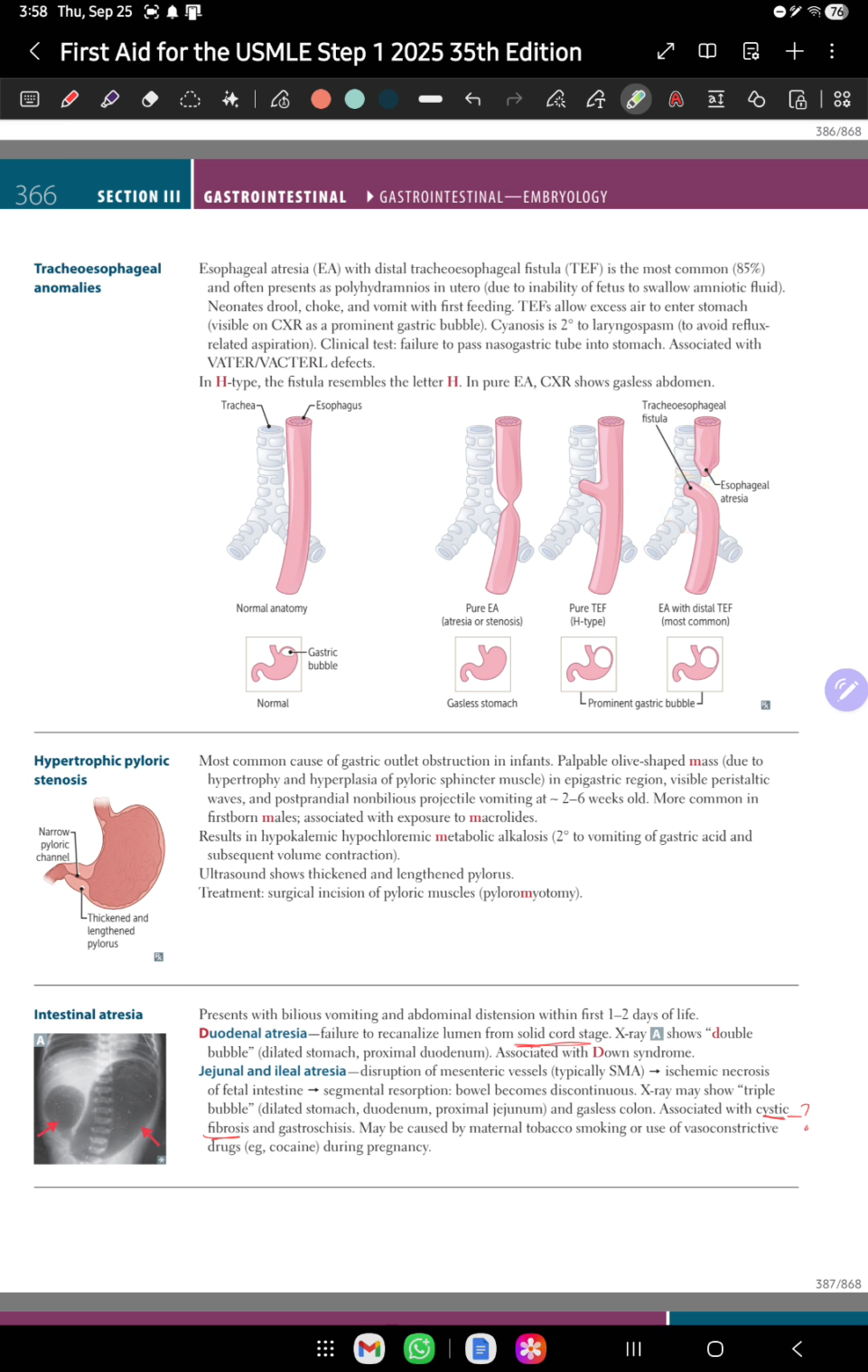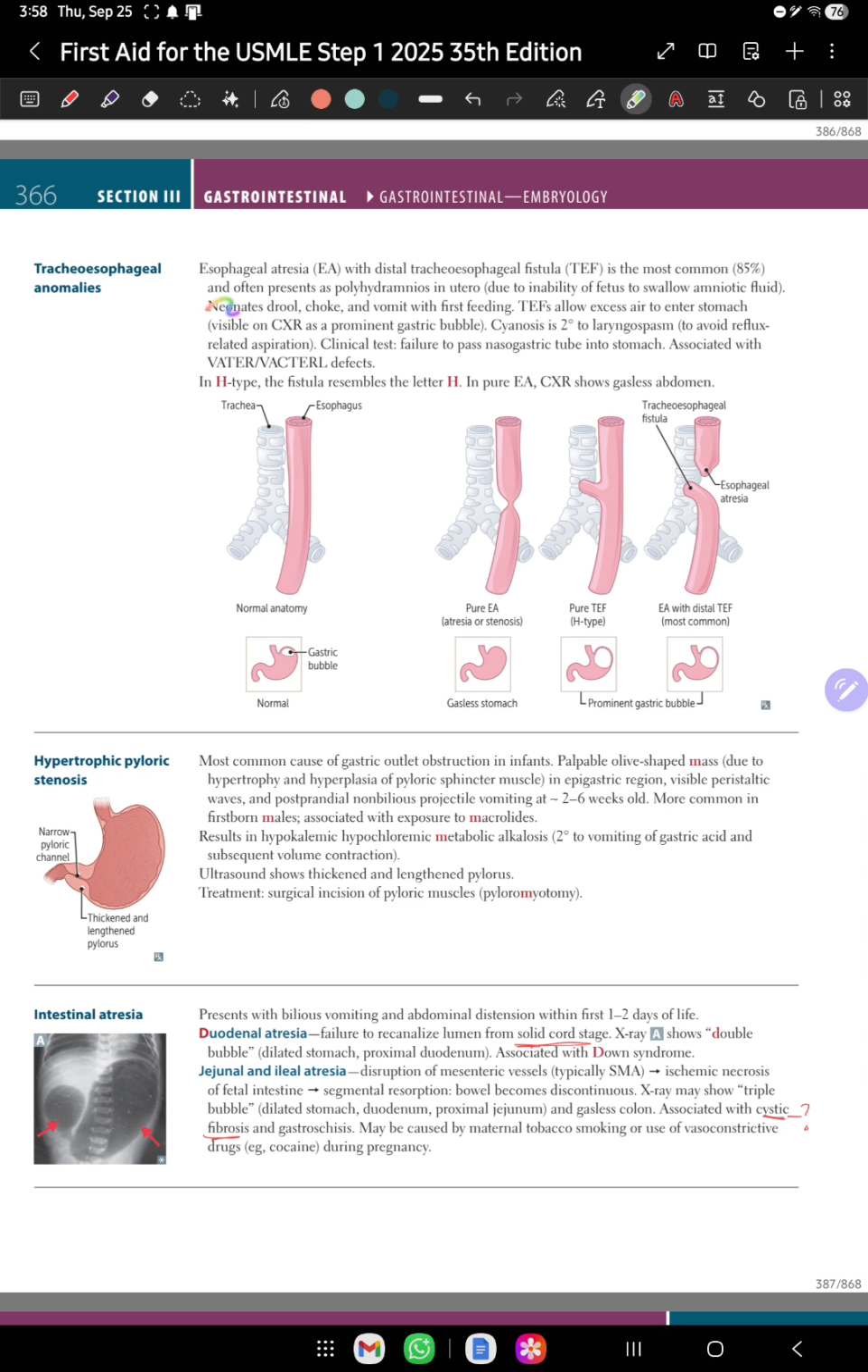You know that proximal means, if this is a hand, this is the proximal part and this is the distal part. So distal tracheoesophageal fistula means a connection, tracheoesophageal meaning between trachea and esophagus, and it's the most common. It comes in exam which type of tracheoesophageal anomaly is most common. So the most common, 85%, is esophageal atresia with distal tracheoesophageal fistula, and it presents with polyhydramnios in utero because the fetus is unable to swallow any amniotic fluid.